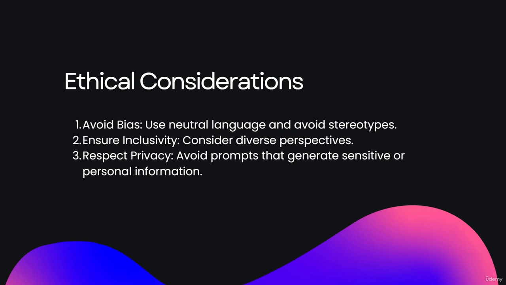It will use neutral language. So while interacting with AI, use neutral language. Use human language to interact with ChatGPT or other language models, because these language models use NLP.